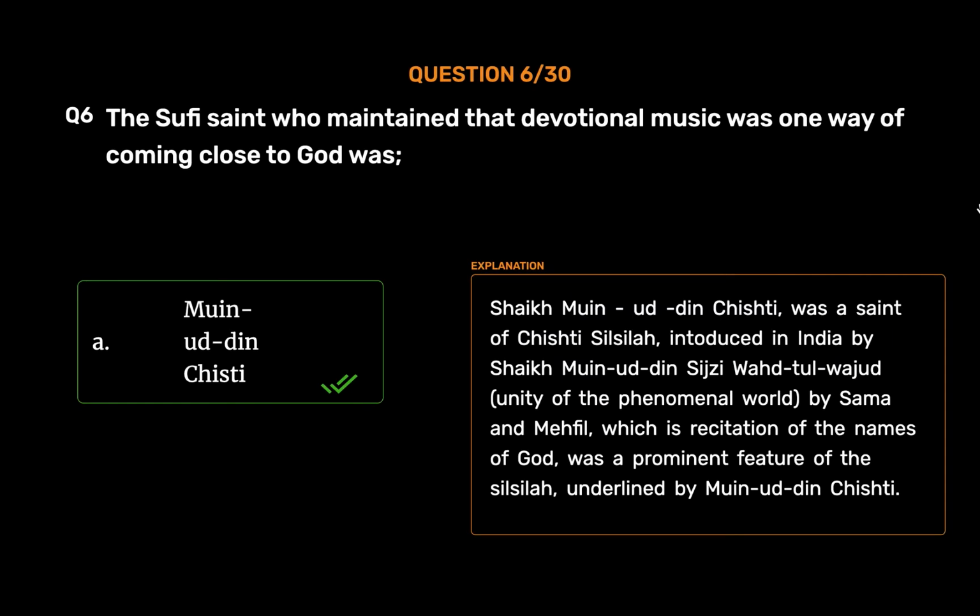Muinuddin Chishti. Sheikh Muin-ud-Din Chishti was a saint of Chishti Silsilah, introduced in India by Sheikh Muin-ud-Din Chishti. Wahdatul Wujud, Unity of the Phenomenal World, and Sama and Mahfil, which is recitation of the names of God, was a prominent feature of the Silsilah, underlined by Muin-ud-Din Chishti.